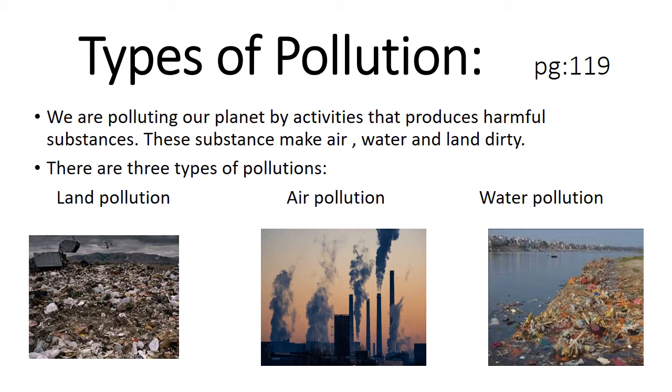Here you can see in these pictures, this is your land pollution, this is the air pollution, the smoke from the chimneys of different factories, and this is your water pollution. You can see that the water is polluted by different kinds of waste. So we are going to discuss each type of pollution in detail, and the first type of pollution that we are going to discuss today is land pollution.